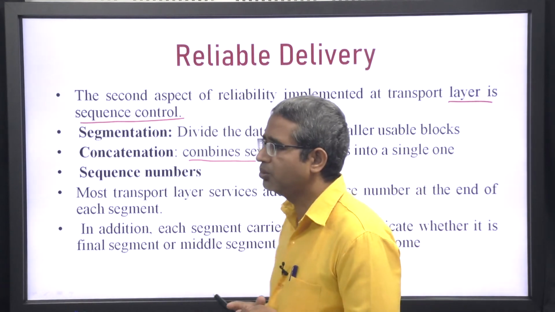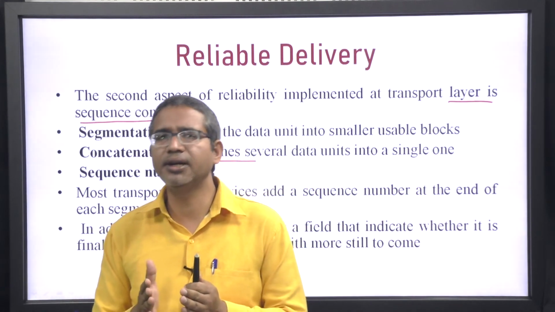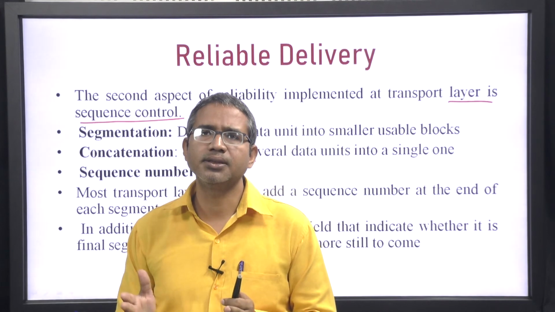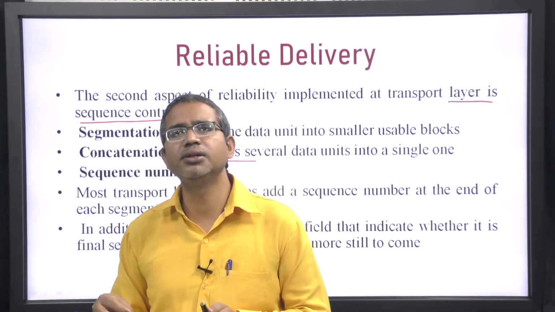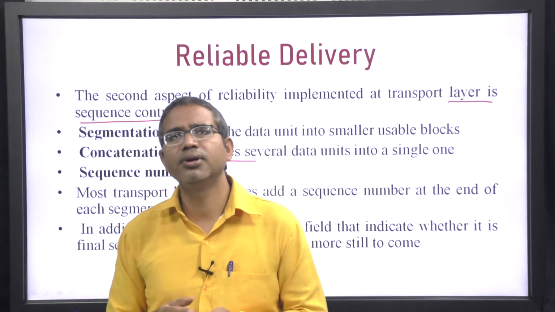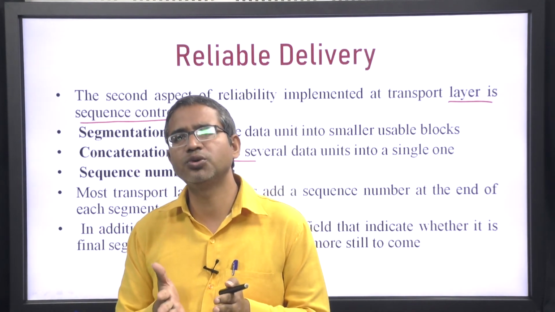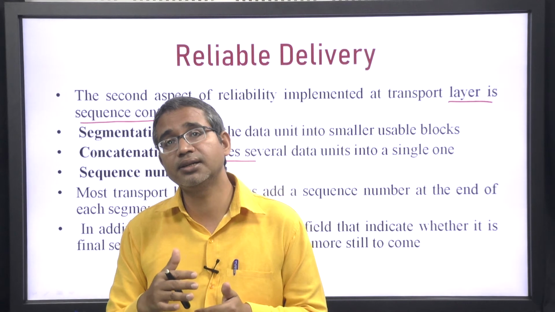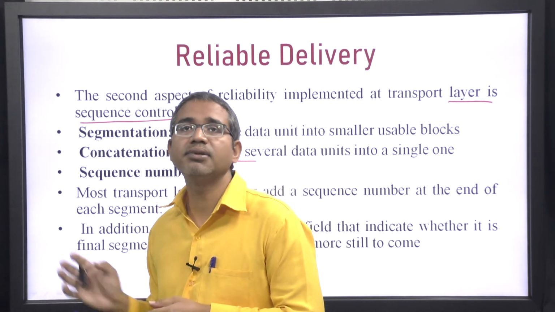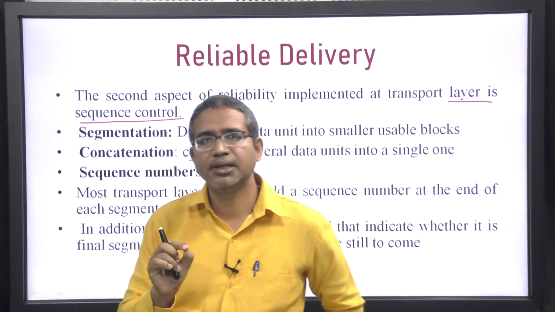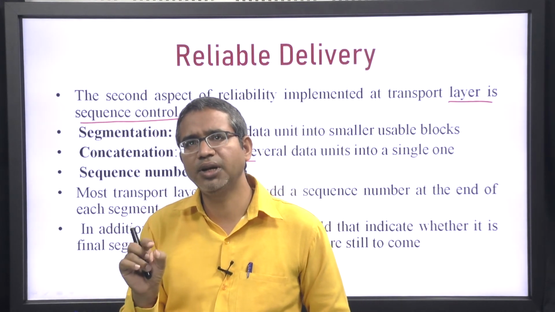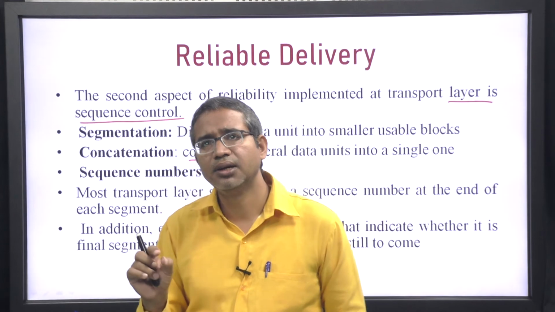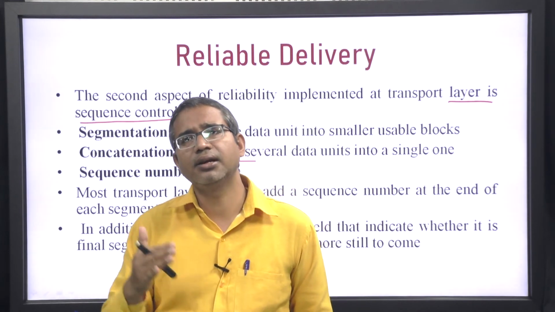Suppose we fragmented or segmented it into several parts. Then at the receiver end, how will we arrange it into the required one, in which order they should be arranged? That is decided by the sequence number. So, we will generate sequence numbers, and to each segment we assign some sequence number, increasing in that order.